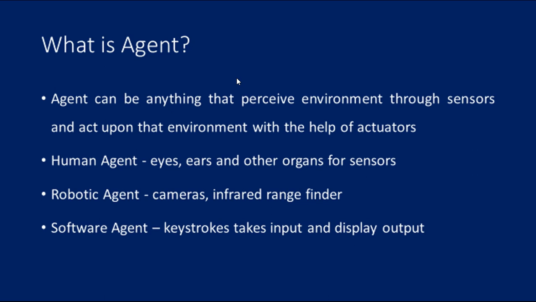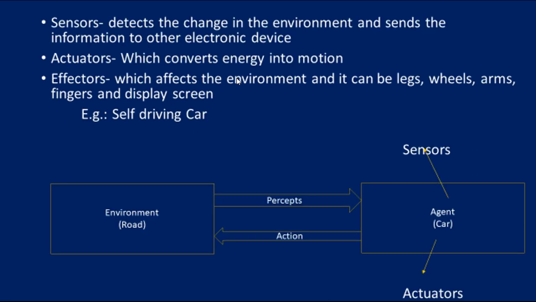So it can be of several types. The next thing we are going to see is what is meant by sensors. Sensors detect the change in the environment and send the information to other electronic devices.